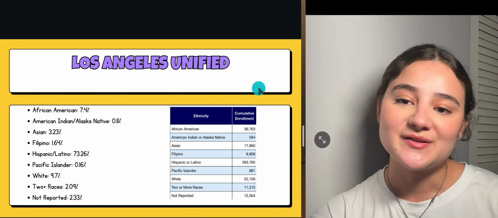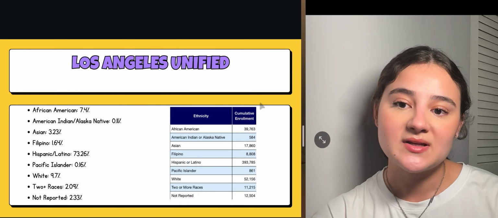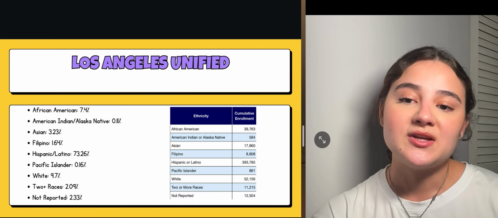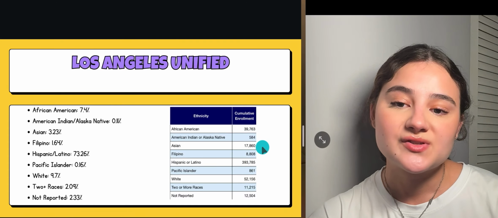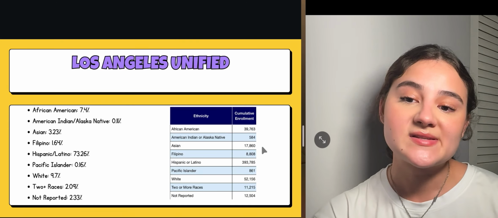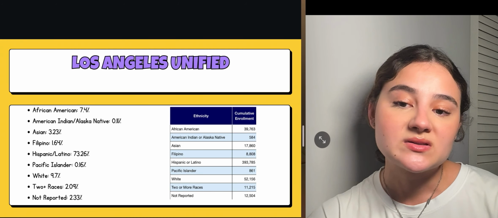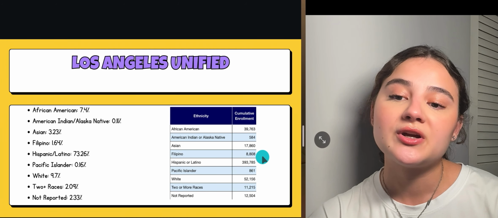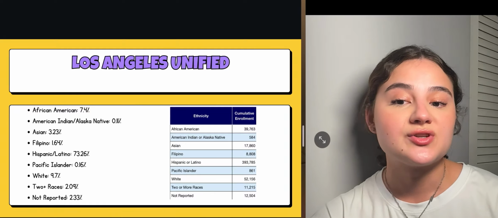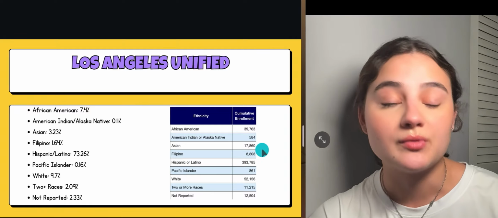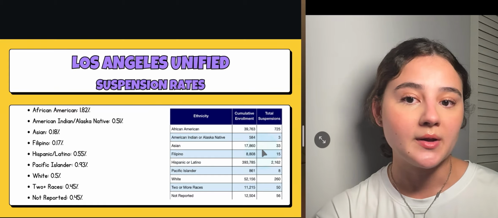7.4% African American students, 0.11% American Indian, Alaska Native students, 3.23% Asian students, 1.64% Filipino students, 73.26% Hispanic or Latino students, 0.16% Pacific Islander, 9.7% white, 2.09% two or more races, and lastly 2.33% not reported.